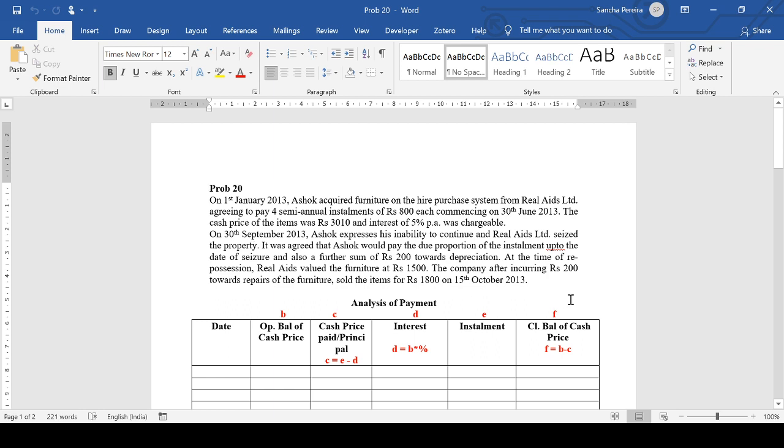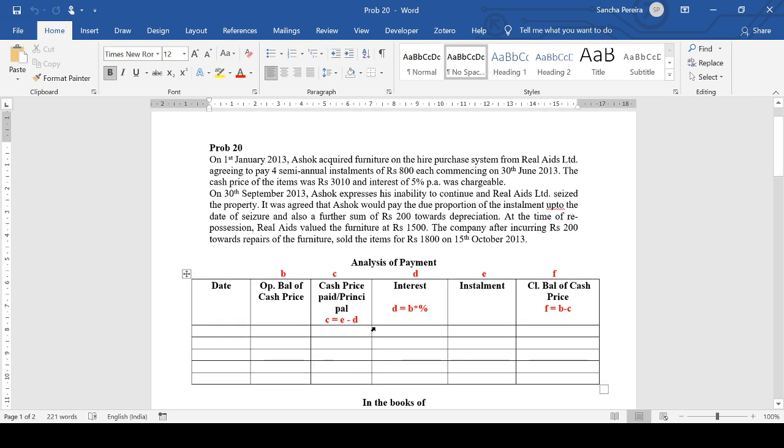Now, this paragraph is more applicable in the books of the hire vendor. So we'll come back to this paragraph and see what details are mentioned here when we are solving in the books of the hire vendor. So first, we'll do the analysis of payment.